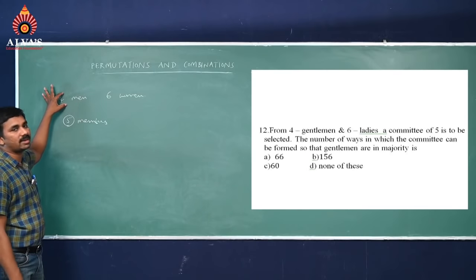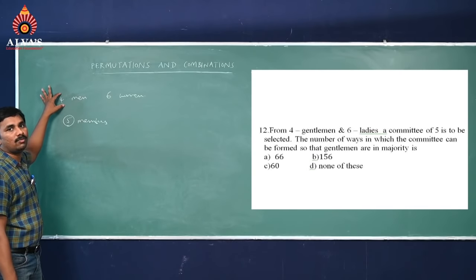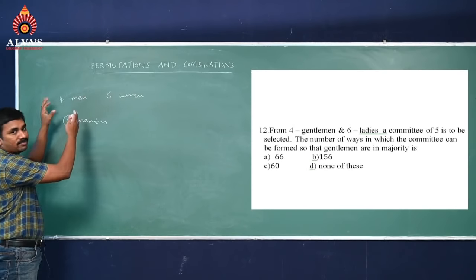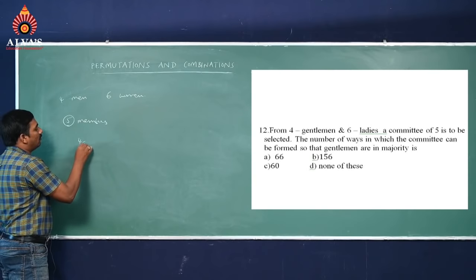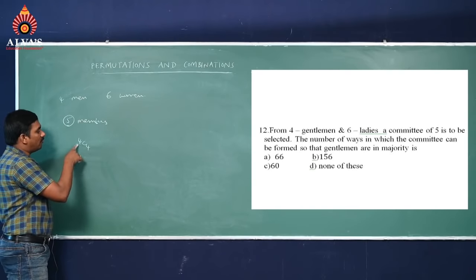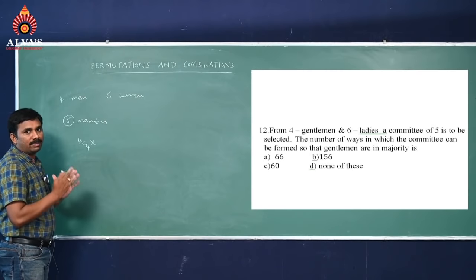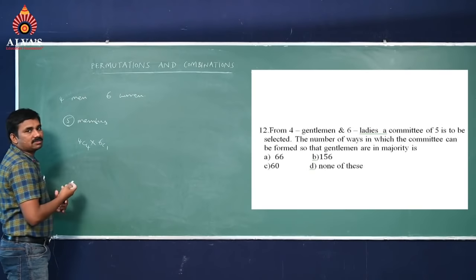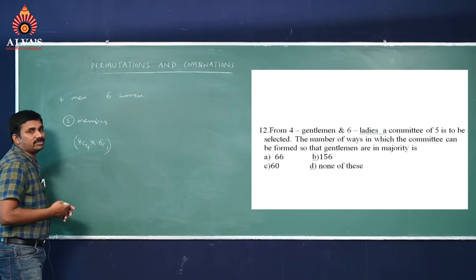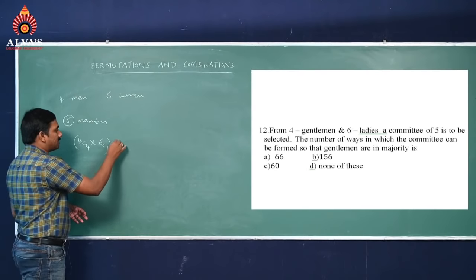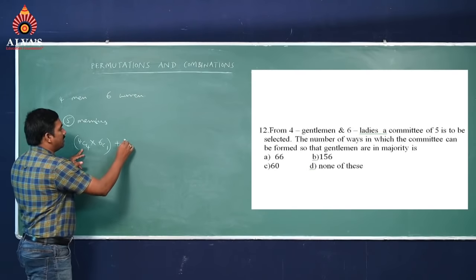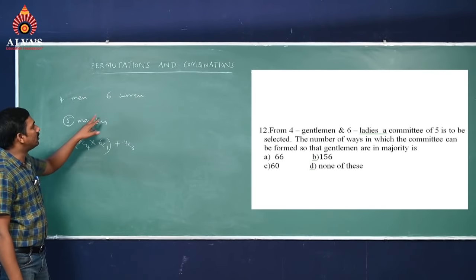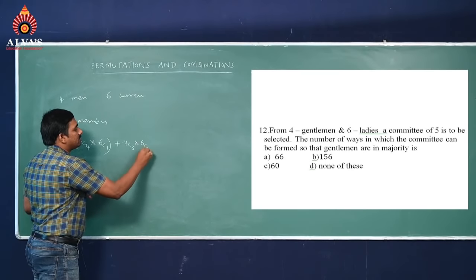Gentlemen in majority means the maximum we can take is 4 persons. In total 5 persons we have to select. You can select 4 gentlemen, that is 4C4. To complete the committee one more person is required, you can select from women, that is 6C1. So 4C4 into 6C1 is one possibility, plus you can select 3 men, 4C3, and 2 more members required from women, that is 6C2.